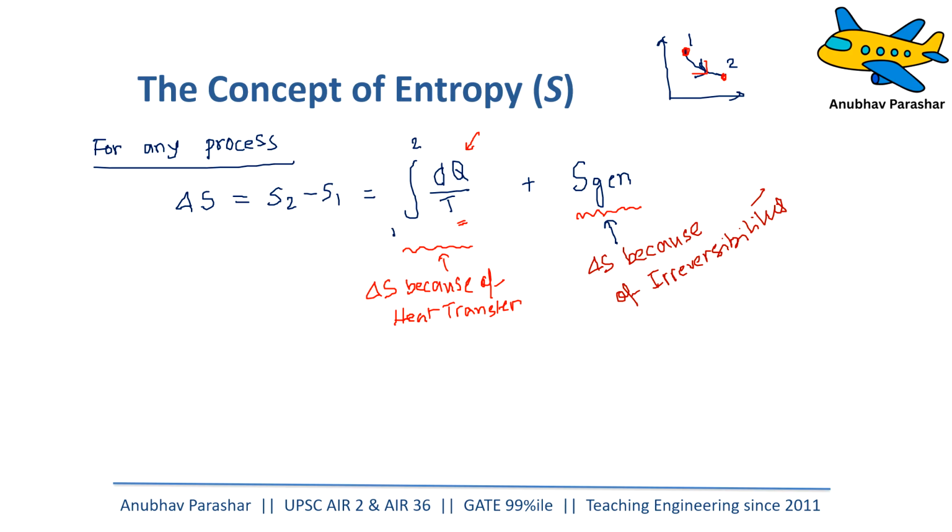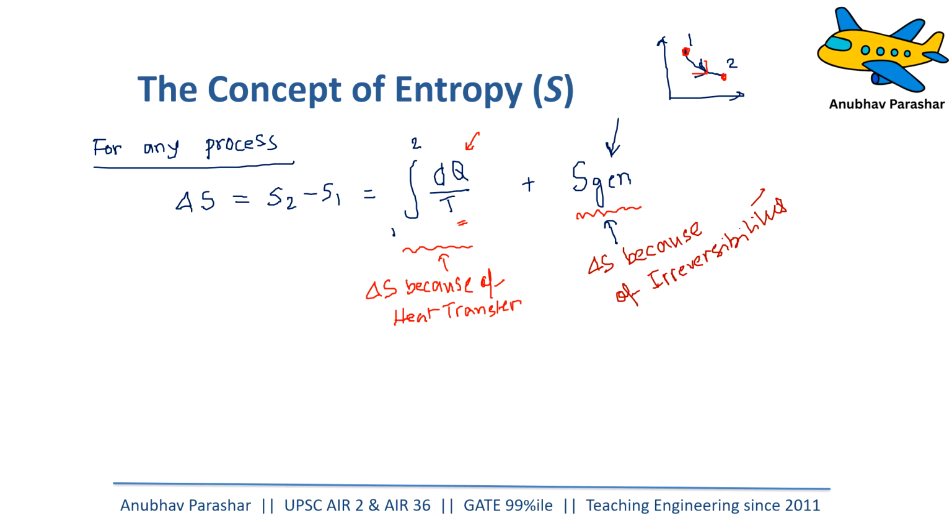They said, okay, so whenever a process is not reversible, meaning there are some irreversibilities, some amount of entropy is generated. And you can now understand why it is known as irreversible. If the entropy is getting generated because of irreversibilities, no matter what you do, you cannot just reverse it back to its completely original state. And that is why the processes reversible and irreversible are there. So if the entropy generation is zero, we can say the process is reversible. If the entropy generation is not zero, the process becomes irreversible.